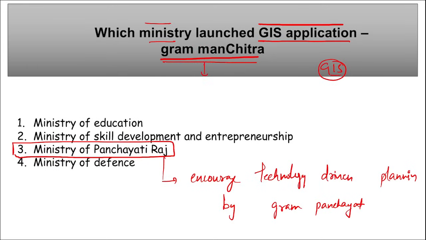This particular application will serve as a support system for the formulation of Gram Panchayat development plan. Right? And also remember, Gram Panchayat is responsible for the overall development of the village. They play a key role in providing basic services like drinking water and sanitation.